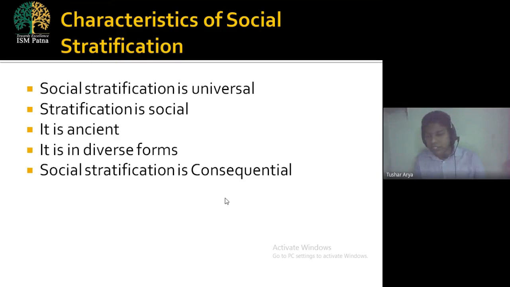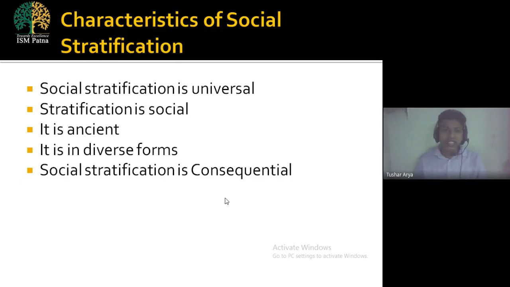If I'm in the USA, in the USA also people are divided in their society on the basis of class, on the basis of income, what they are earning. They also have different brand preferences, different choice preferences, different consumption patterns on the basis of the class to which they belong. So we can say that social stratification is not for India or for any particular state or area. It is universal in nature. Everywhere people are divided on the basis of the material things which they hold.